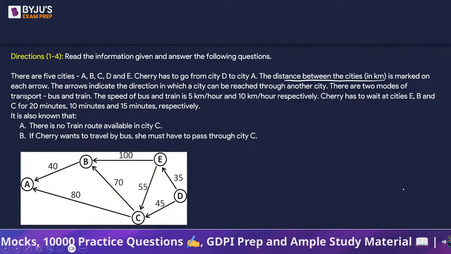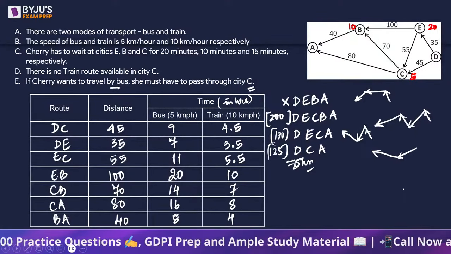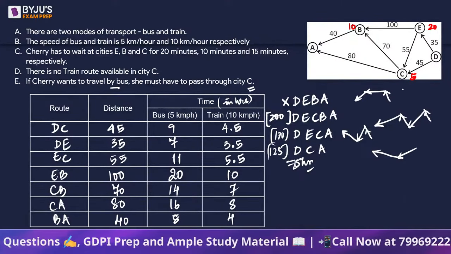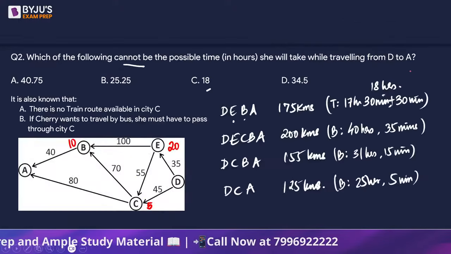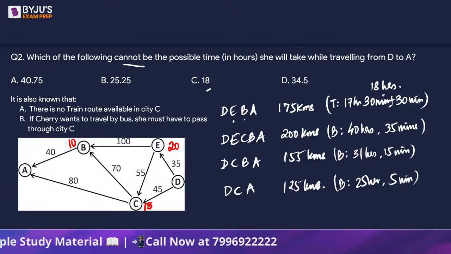Achha, 20, 10 and 15 it is. Sorry, it's 20, 10 and 15. That's what I was thinking, what is the mistake that is happening?